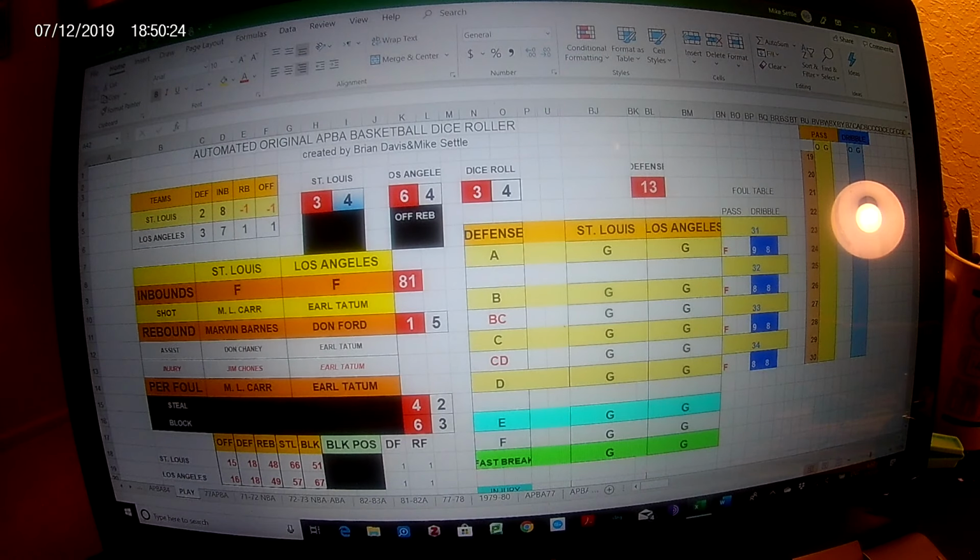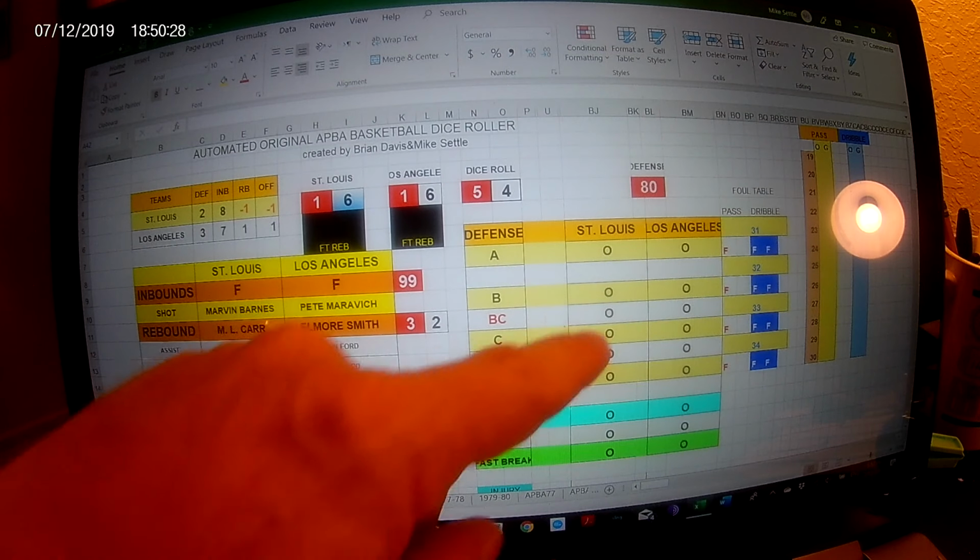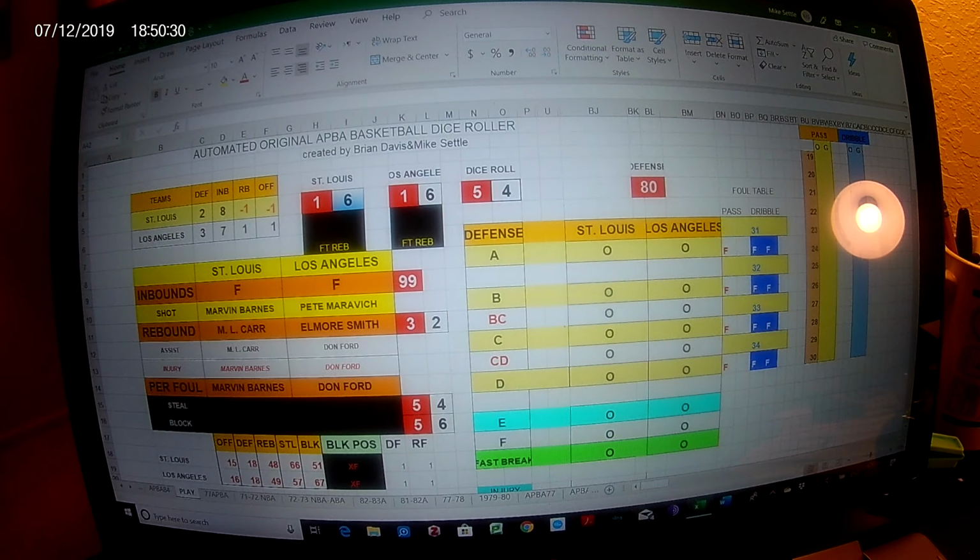Out in F, Armand Hill again. It worked before. He's going to pass to C. It's open, but he is fouled on the pass. Probably a good move by the Lakers. Don Ford picks up the foul. That's his first, but the Spirits are in the bonus. That's more than 4 fouls on the Lakers. Kermit Washington has 4 by himself, right? That's why we took him out.